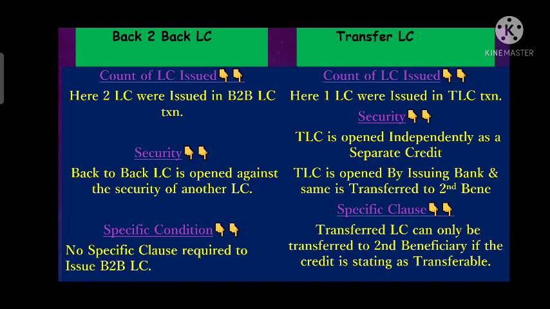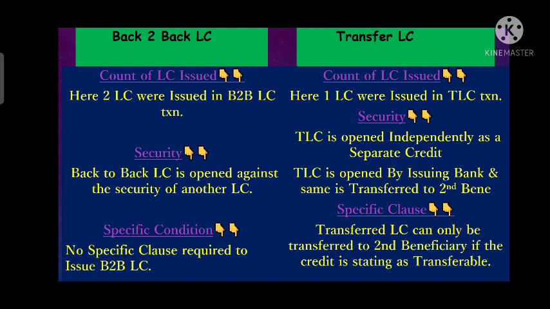Whereas in transfer LC, as we know, only one LC is issued, so it's a separate credit. An LC which is issued by the issuing bank is transferred to the second beneficiary. So only one LC is issued, which is further transferred to the second beneficiary.